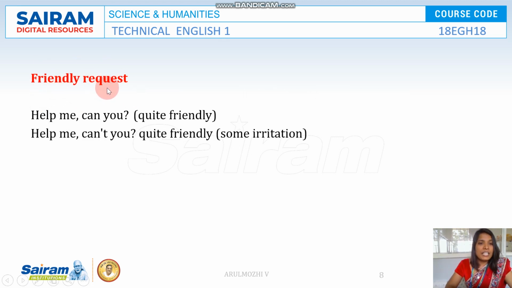Then, friendly request. How to make friendly request? Help me, can you? Help me, can't you? So, can you and can't you is the polite way of asking request. But if you say can't you, it expresses some kind of irritation. So you will have to be very careful when you use such kind of question tag with your friends.